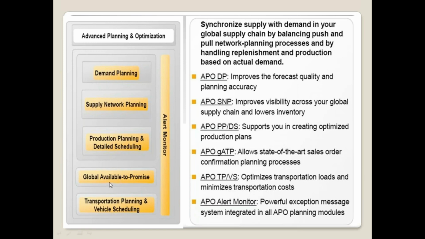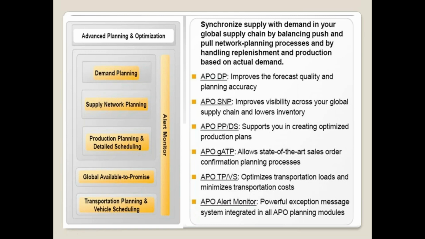And GATP is implemented by very few companies. That is the reason you don't find much demand or many openings in the market. Most companies implemented DP, SNP and PPDS, so you will find maximum openings only for the DP and SNP combination. That is the reason we also made this training.